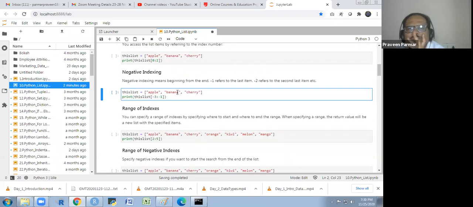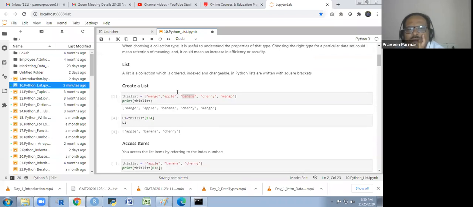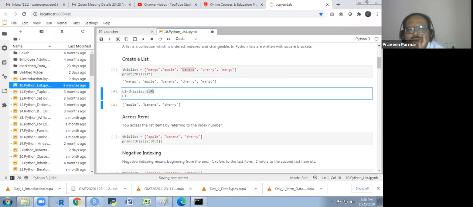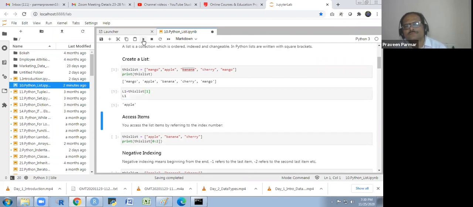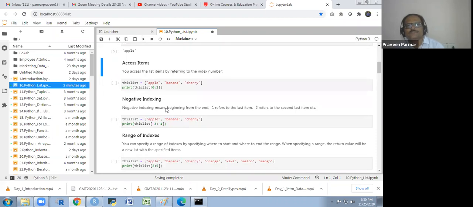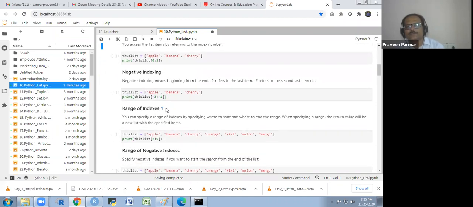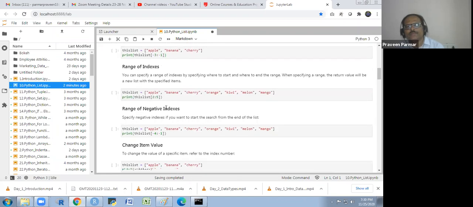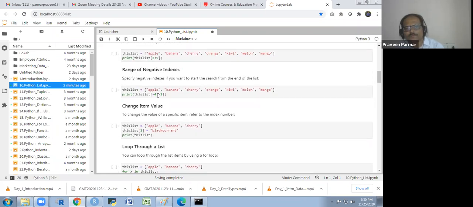And if you want only one single element out of this, you could also use negative indexing. The range is this one, colon we use for the range.